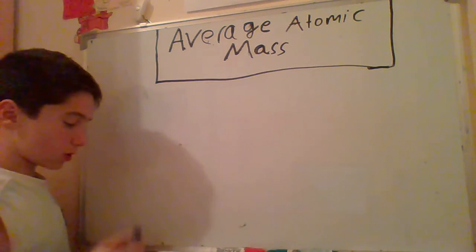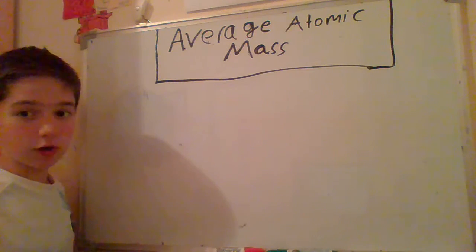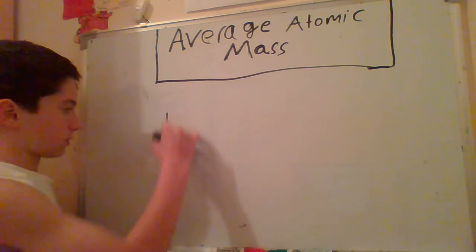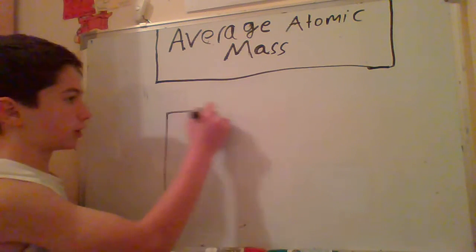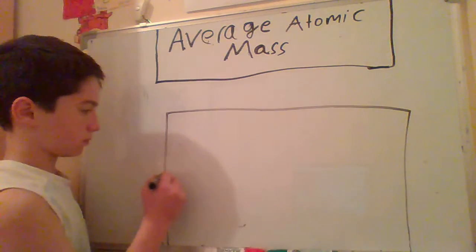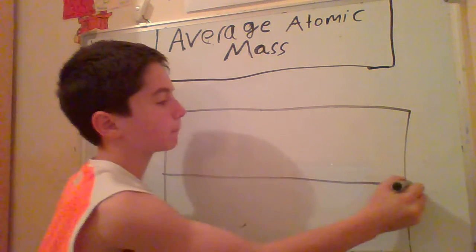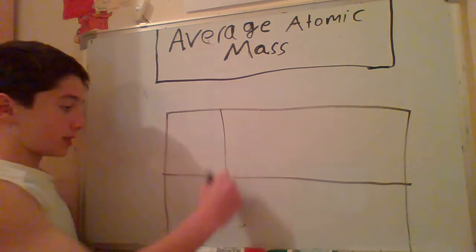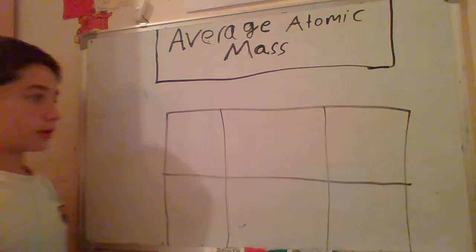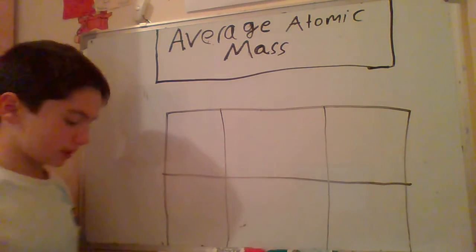I'm going to put 2 isotopes of carbon. Here is one chart. I separate this, separate this. I'm going to have 1, 2, 3, 4, 5, 6 boxes.